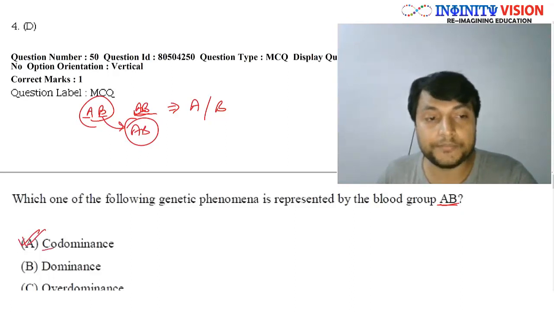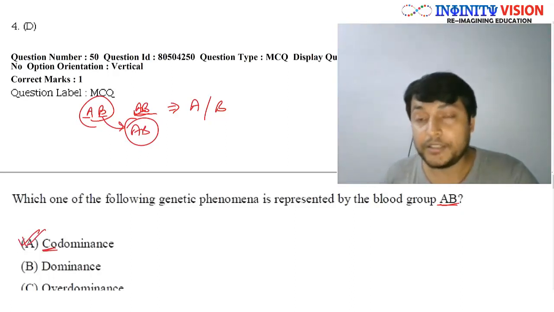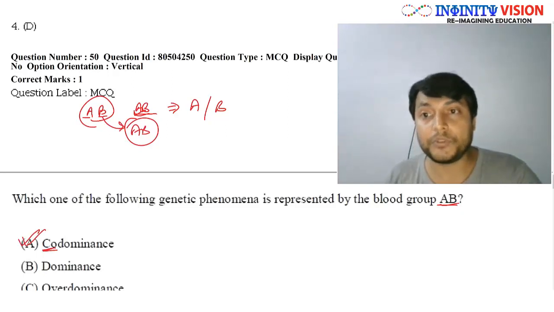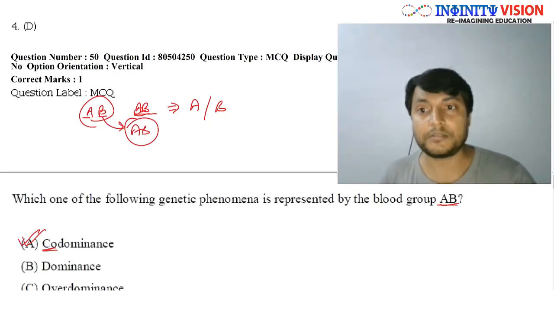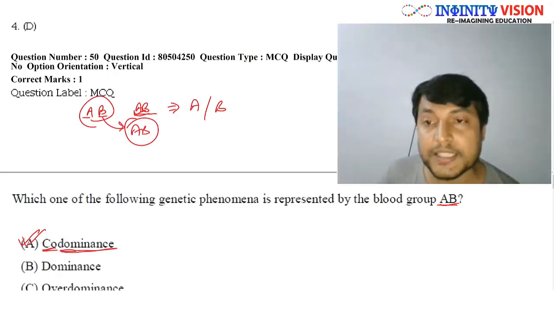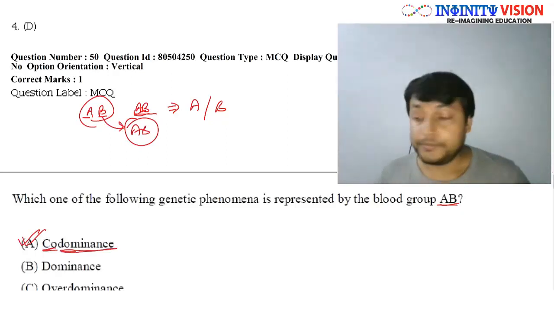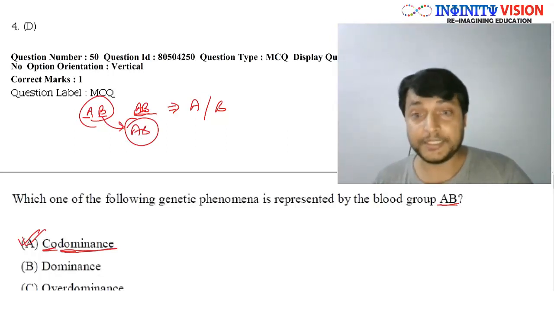Co का मतलब क्या होता है? साथ में, जैसे कि co-ed होता है, co-education, जहाँ पे कि male and female, so boys and girls दोनों साथ में पढ़ते हैं, that is co-ed schools, because co का मतलब होता है साथ में, right? And dominance means both are going to show their presence, correct? Now so it is the case of codominance, right?